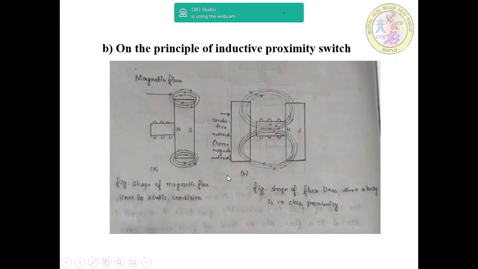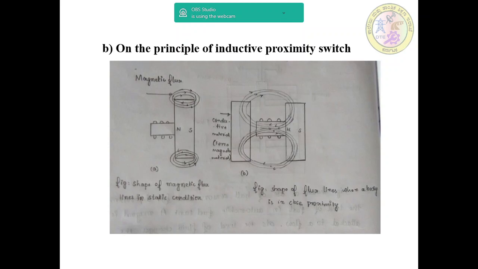We know that the effect of ferromagnetic material in close proximity of the sensor causes a change in position of the flux line of the permanent magnet. Under static condition there is no movement of the flux lines as shown in figure A, and no current is induced in the coil.